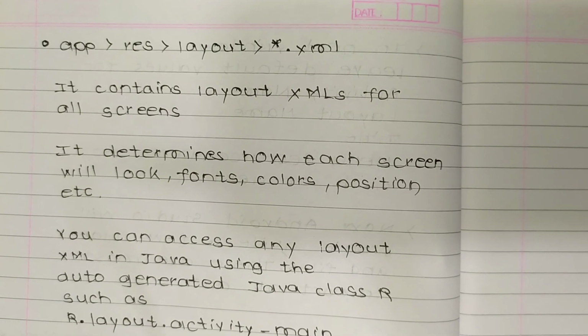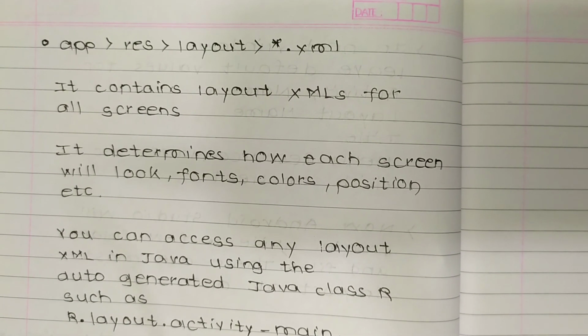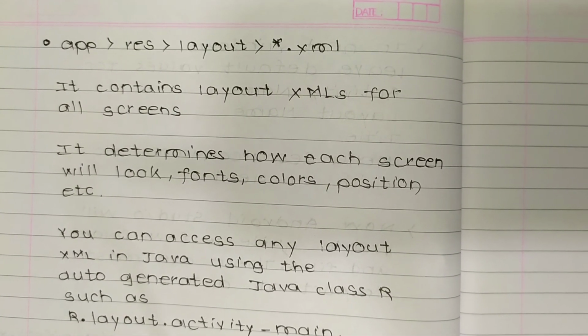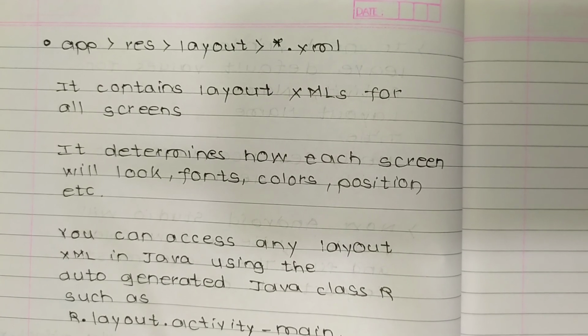Now app/res/layout/*.xml. It contains layout XMLs for all screens.